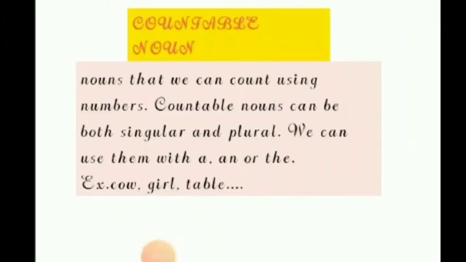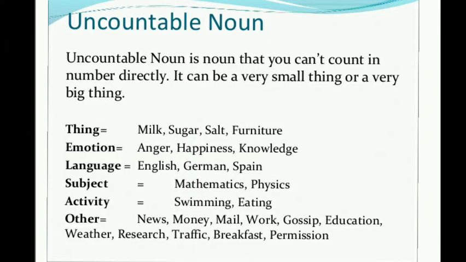And next comes countable noun. The nouns which we can count are called countable nouns. And they can be both singular or plural. Cow, girl, table. Uncountable noun: the noun which we cannot count is called uncountable noun. Example, sugar, rice, etc.